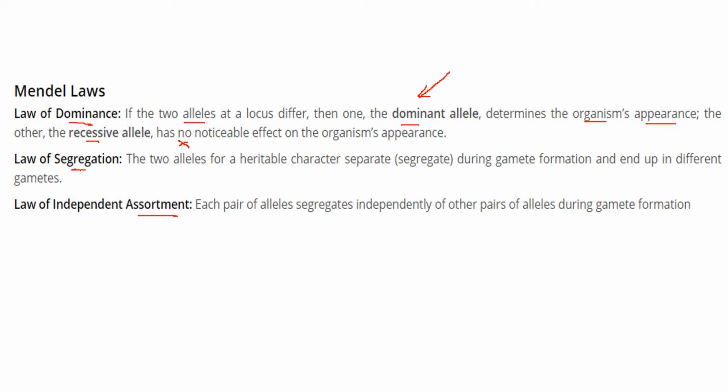The law of segregation says that the two alleles, the genetic content for heritable characters, separate during gamete formation and end up in different gametes. They segregate and end up in different gametes. This is the law of segregation. The law of independent assortment says that each pair of alleles segregates independently of other pairs of alleles during gamete formation.